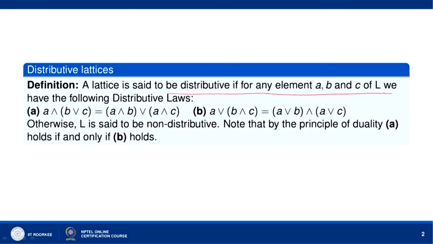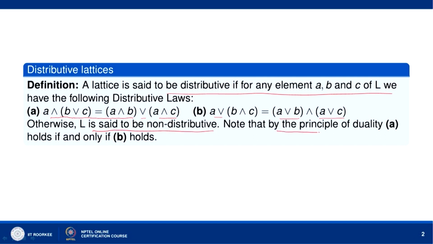Let us discuss now a distributive lattice. A lattice is said to be distributive if for any elements A, B, C in L we have the following distributive laws: A meet (B join C) equal to (A meet B) join (A meet C), and A join (B meet C) equal to (A join B) meet (A join C). So, if any lattice satisfies these two distributive laws, then it will be called a distributive lattice. Otherwise, we will call L a non-distributive lattice.